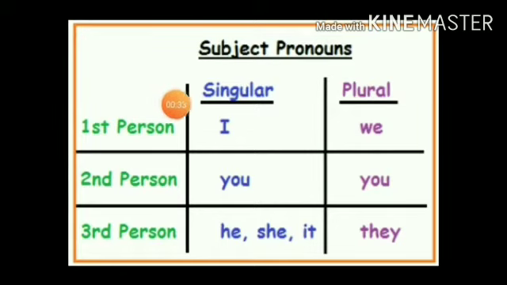In personal pronouns, there are three parts: first person, second person and third person. Let us know about first, second, third person. First person means the speaker is always called first person. I am speaking with you, so I am a first person. And when more than one person is speaking, we say "we". We is a first person, and I is a singular first person.